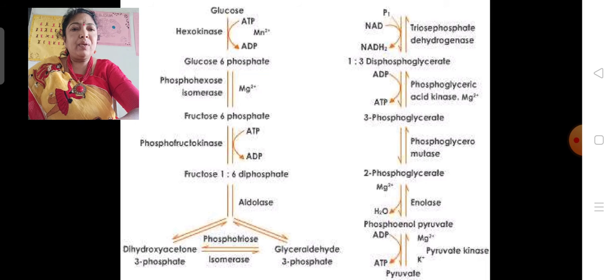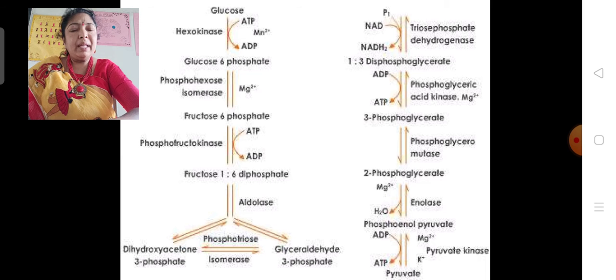Next, 3-phosphoglycerate is converted into 2-phosphoglycerate. So here only an intramolecular shift takes place. 3 is converted into 2 only; both are the same compound. So here a mutase participates to catalyze this reaction. Hence this enzyme is phosphoglyceromutase. So 3-phosphoglycerate is shifted to 2-phosphoglycerate in the presence of phosphoglyceromutase. This is the next reaction.